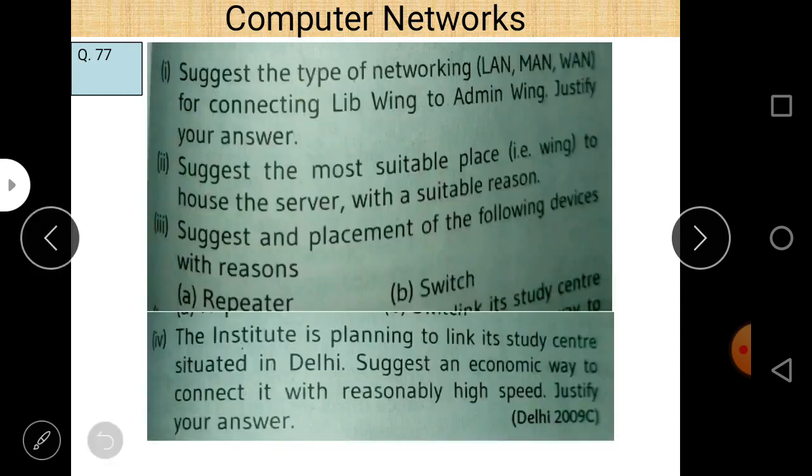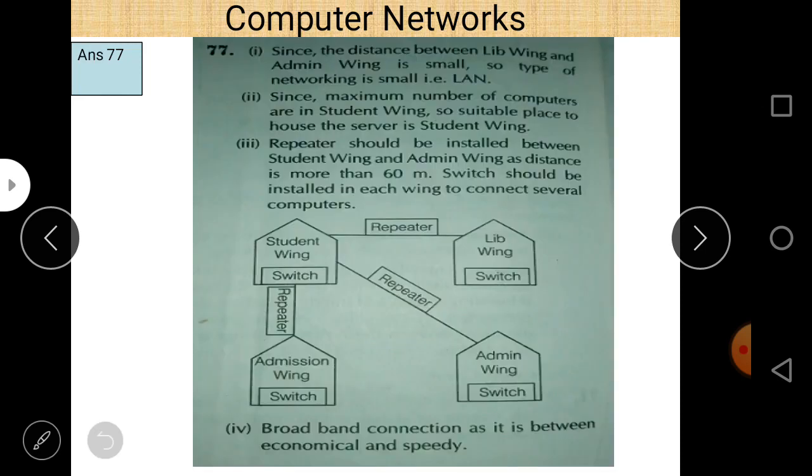Next question: the institute is planning to link its study center situated in Delhi. Suggest the economic way to connect it with reasonably high speed. Justify your answer. Here it is already given economic way, so we cannot use a satellite connection because it is not very economic. So in this case, use a broadband connection. Broadband connection is between economic and speedy, so we use broadband connection.